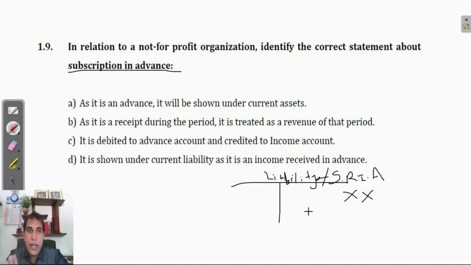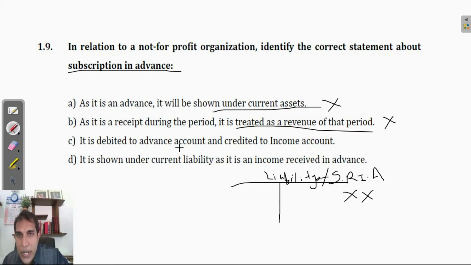Okay. Now we'll read the given answers. As it is an advance, it will be shown under current asset. Wrong. As it is a receipt during the period, it is treated as revenue for the period. Wrong. It is debited to advance account and credited to income account. That's wrong. Now already you know the double entry, right?